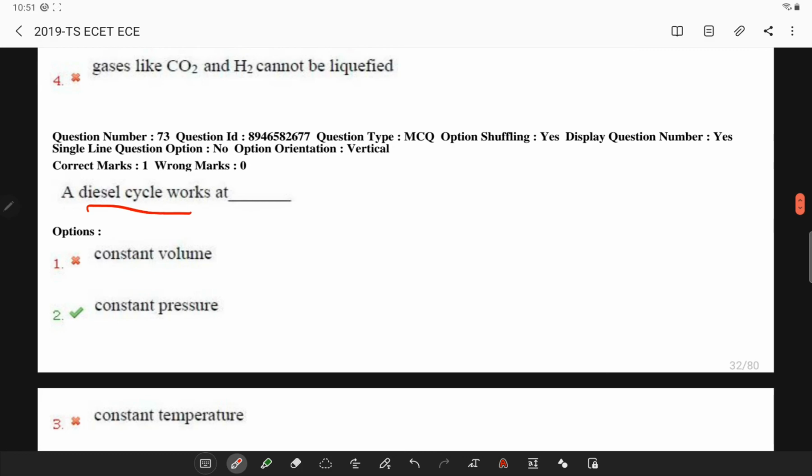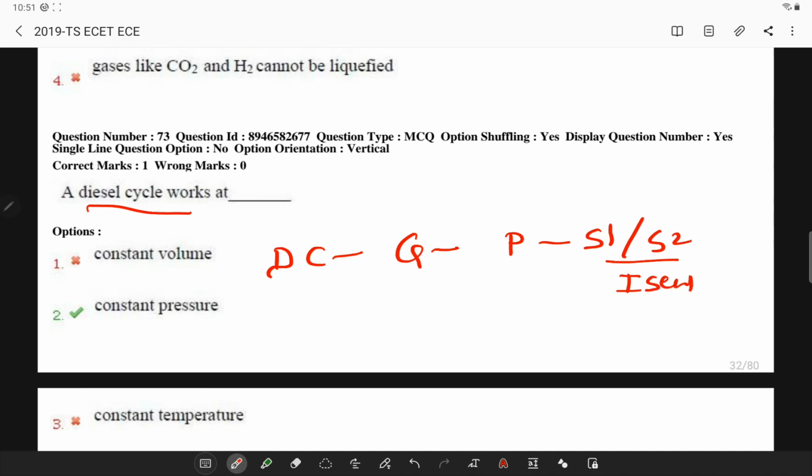Next, a diesel cycle. During a diesel cycle, work is done on the gas by the piston between state 1 and state 2. It is an isentropic compression, and work is done by the gas on the piston between stages 2 and 3, and stages 3 and 4 are a part of isobaric and isentropic expansion.